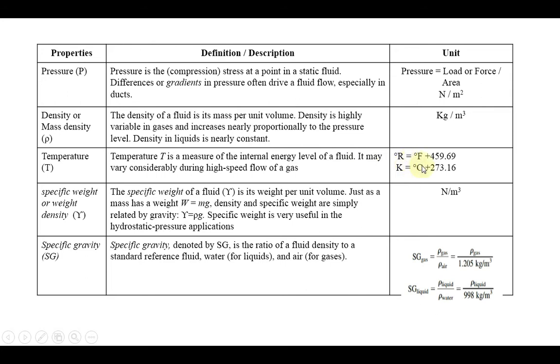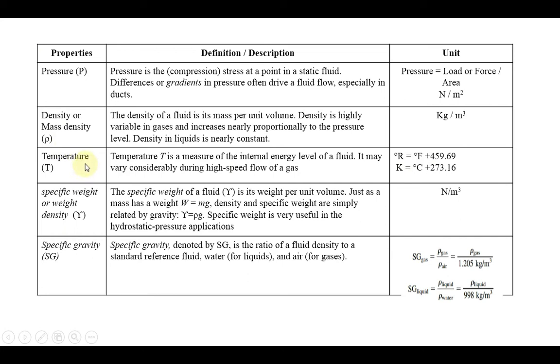The unit of temperature may be defined by four different variations: degree Celsius, degree Fahrenheit, degree Rankine, and degree Kelvin. Okay, there are different types of units available. So here I have given some examples of how to convert one form of unit into another form of unit. And here I would like to add one more point.